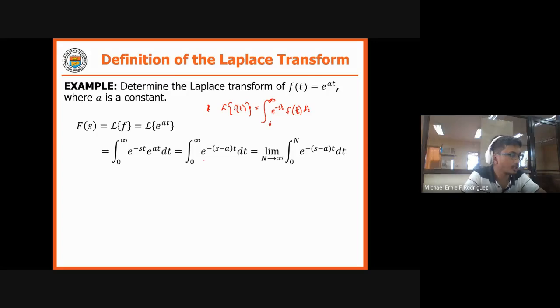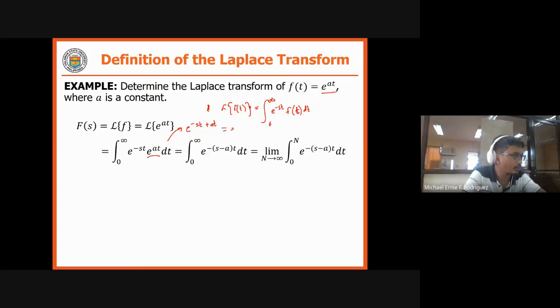Evaluating this, your f of t is now e raised to at, so substitute. And then we apply the laws of exponents. So this will now become e raised to negative st plus at, right? And then from that, this will now become this one.